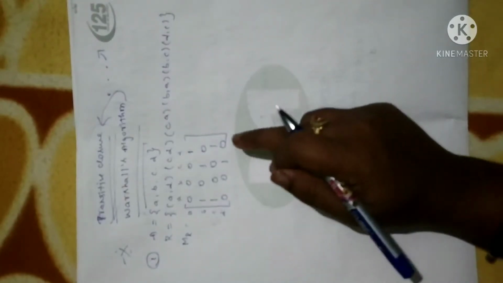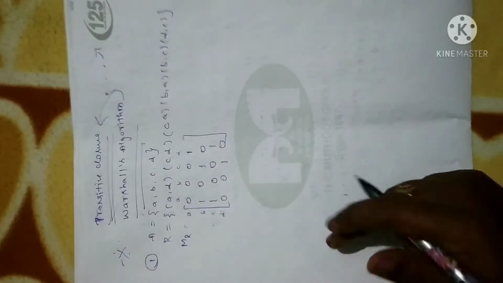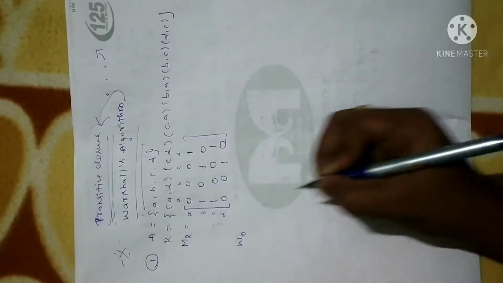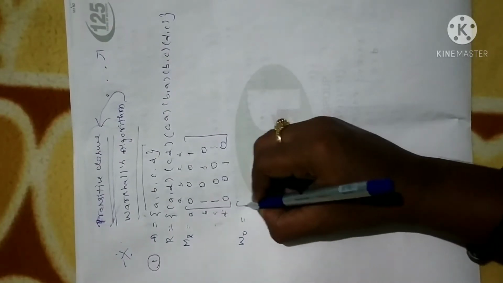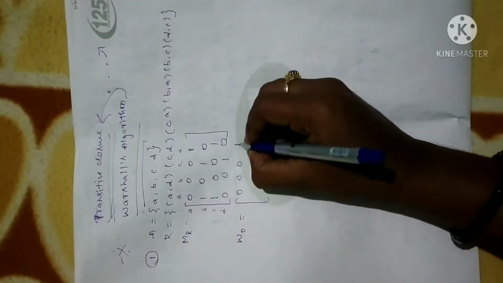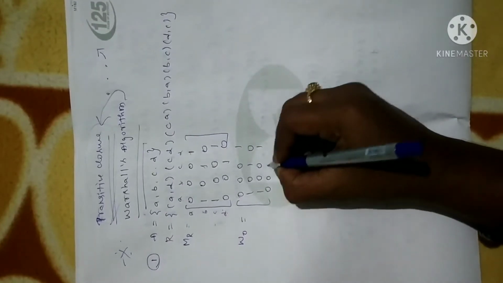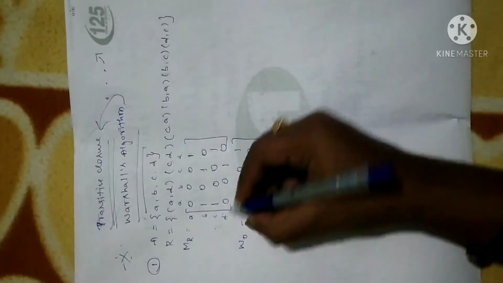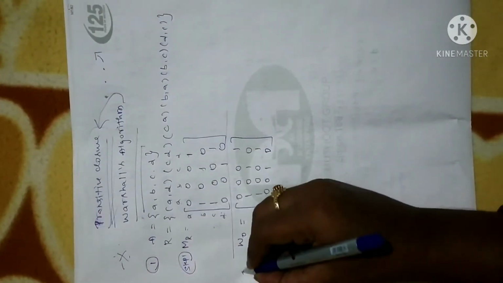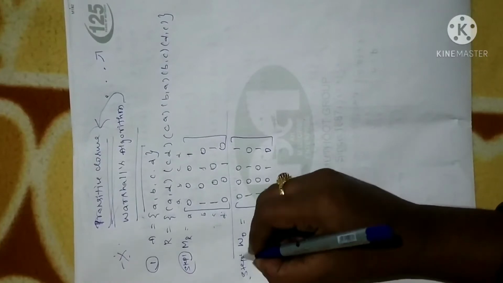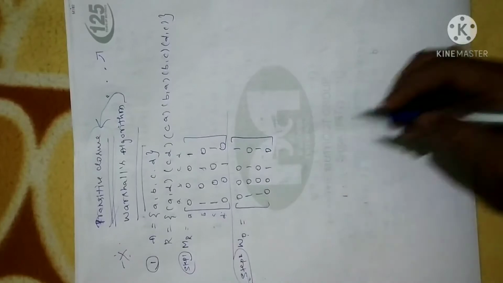Next step, whatever matrix you have written for the given relation, take that matrix as W0. W0 is the initial step here. So just rewrite the given matrix as it is: 1 0 0 1, 0 0 1 0. Fine. First step, you write the matrix of relation. Next, rewrite whatever matrix you have obtained for the matrix of relation, and take that as W0.